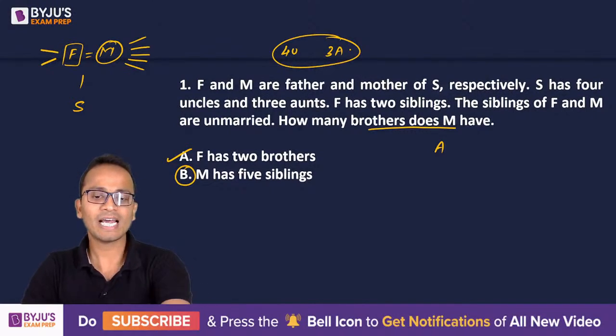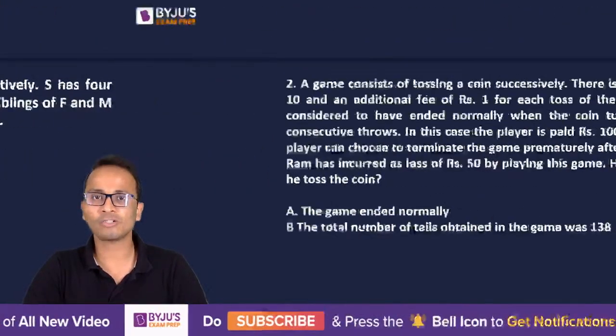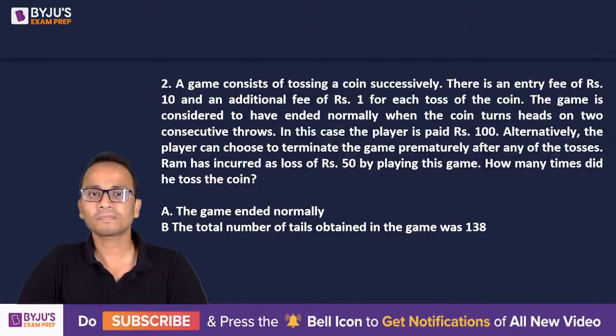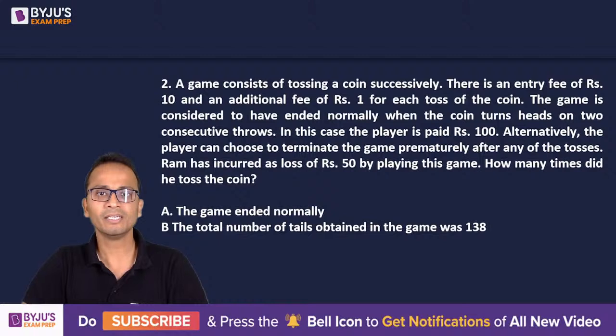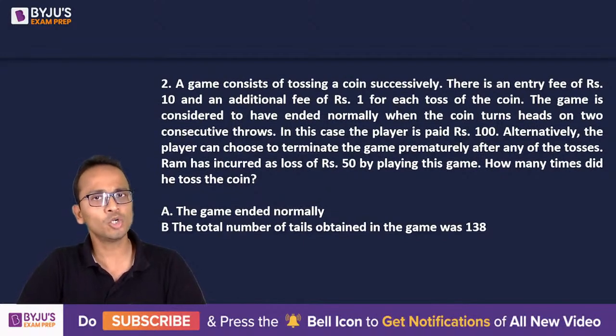Now let's move ahead and look at the next question, okay? Question number 2 will be there on your screen now. Now this question is from game theory. A game consists of tossing a coin successively. There is an entry fee of rupees 10 and an additional fee of rupee 1 for each toss of coin. The game is considered to have ended normally when the coin turns heads on 2 consecutive throws. In this case, the player is paid rupees 100.